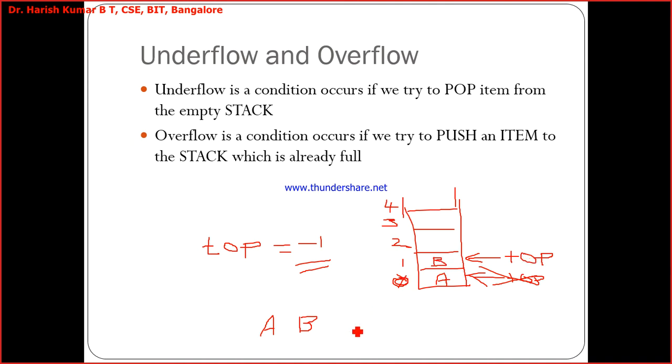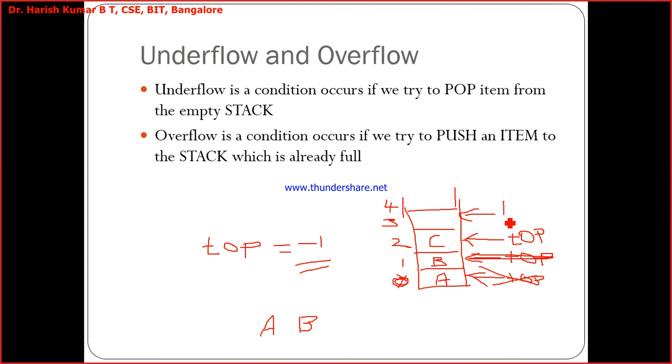Now I want to push one more element. What do I have to do? Top plus again. I have to first increment the top. I have to make top point to the empty box inside this stack. So top is no longer pointing to this, and I push C. Next, again top plus plus.